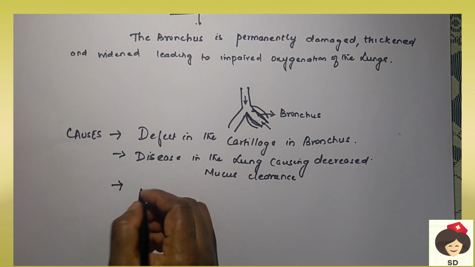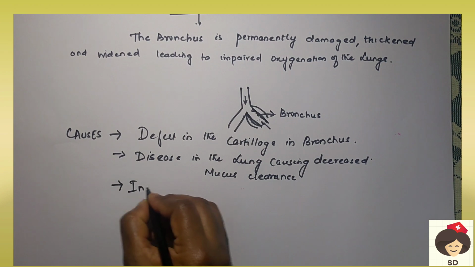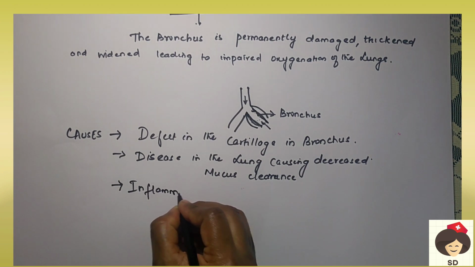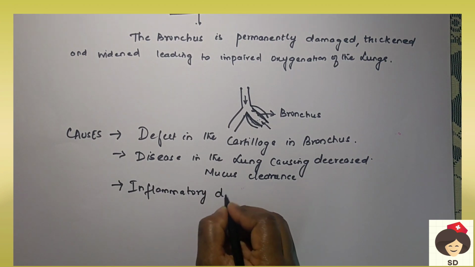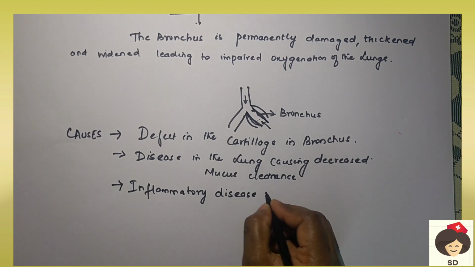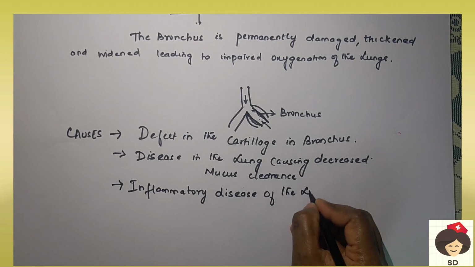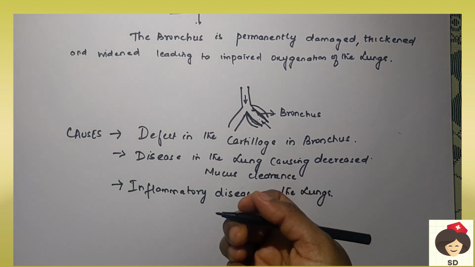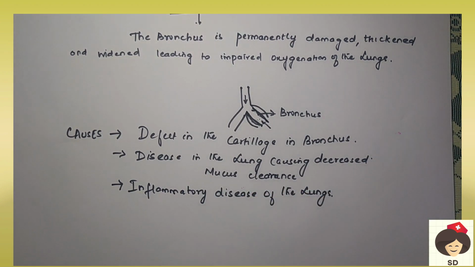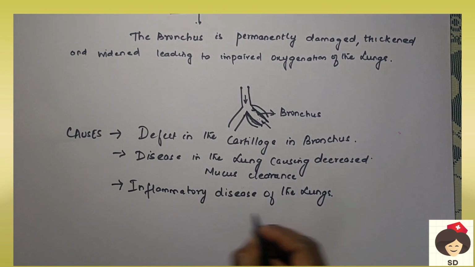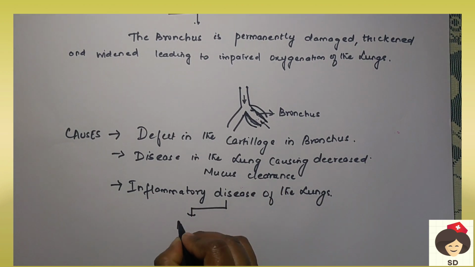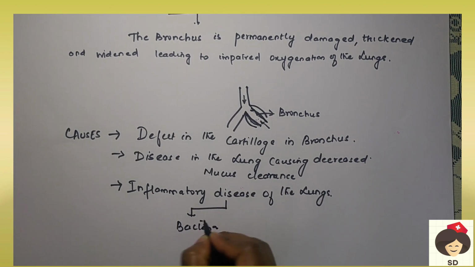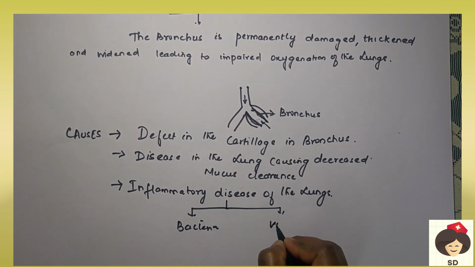The next is any inflammatory disease of the lungs. As I already said, if there is any bronchitis, tracheitis, or any disease of the lungs, the microorganisms will start producing some chemicals which will cause damage to the bronchial walls, and thereby the bronchus will get damaged. This inflammatory disorder can be due to some bacteria or viral organism.